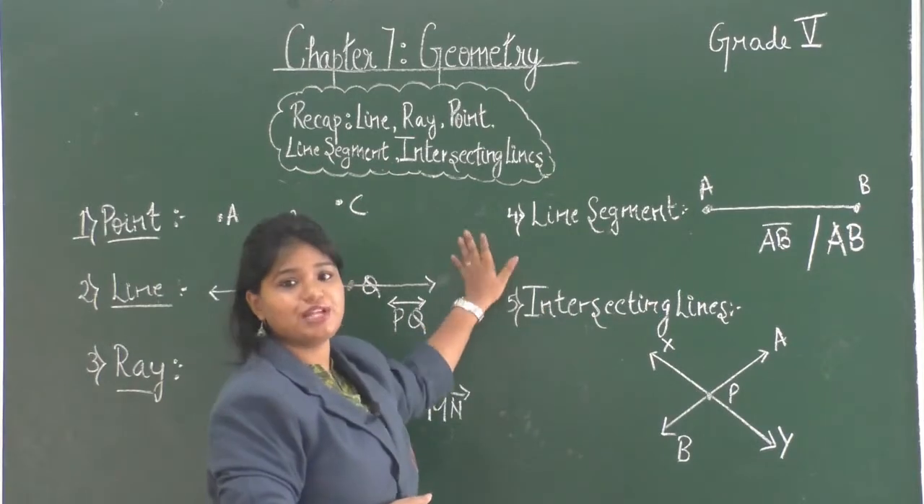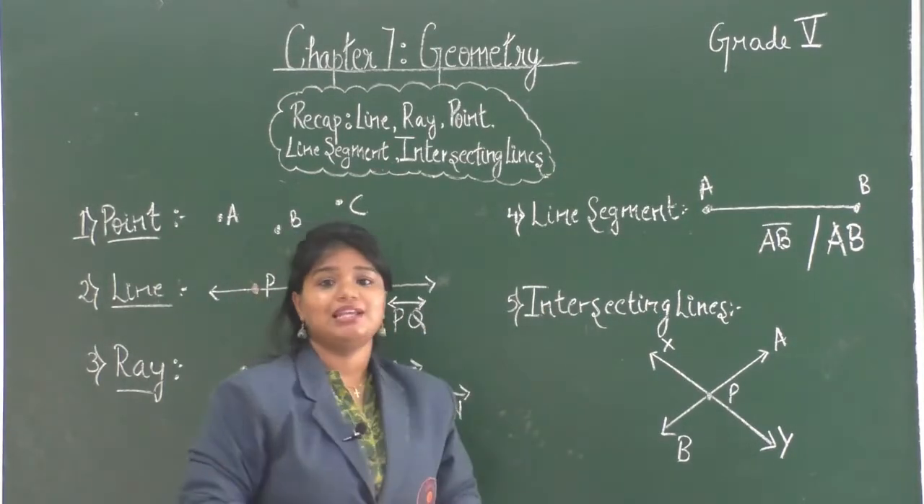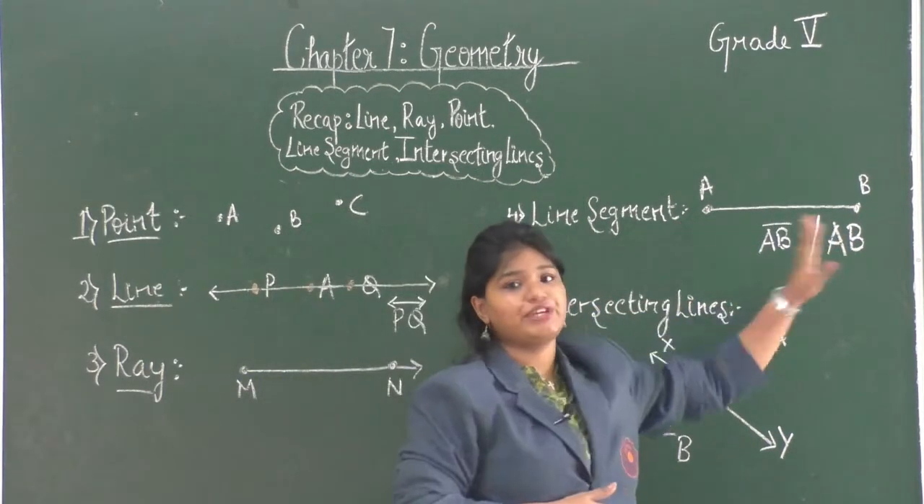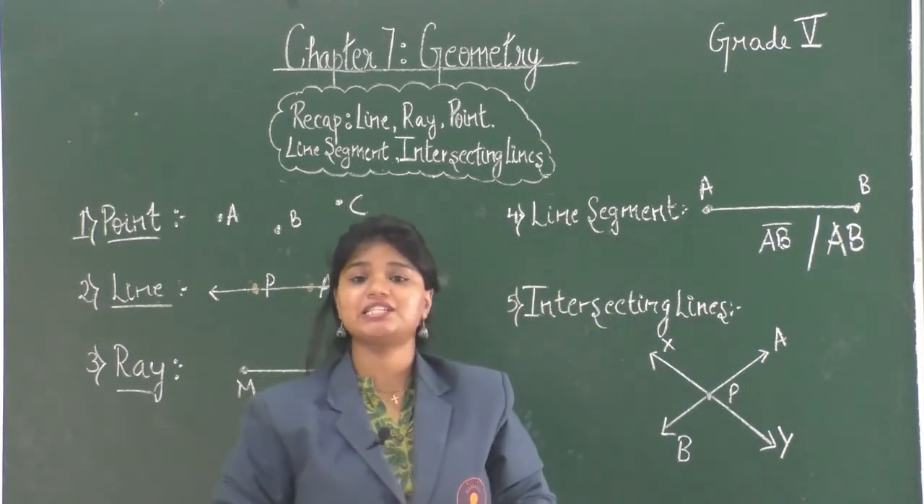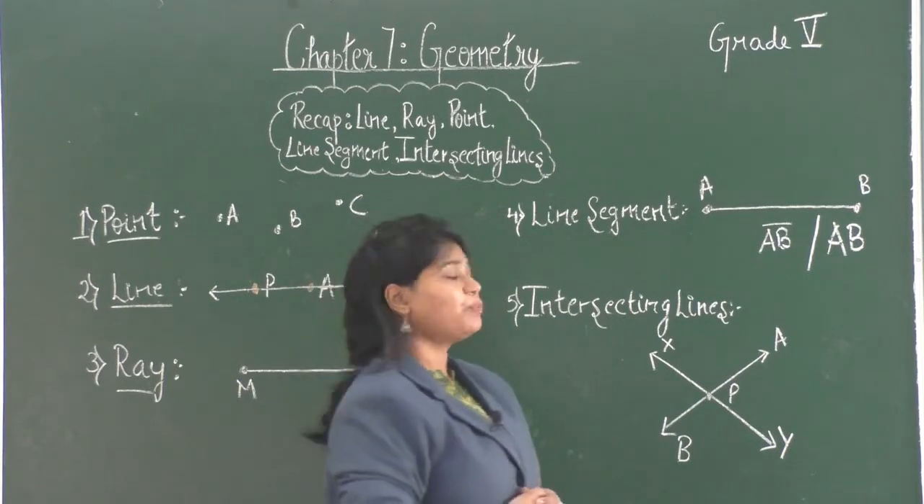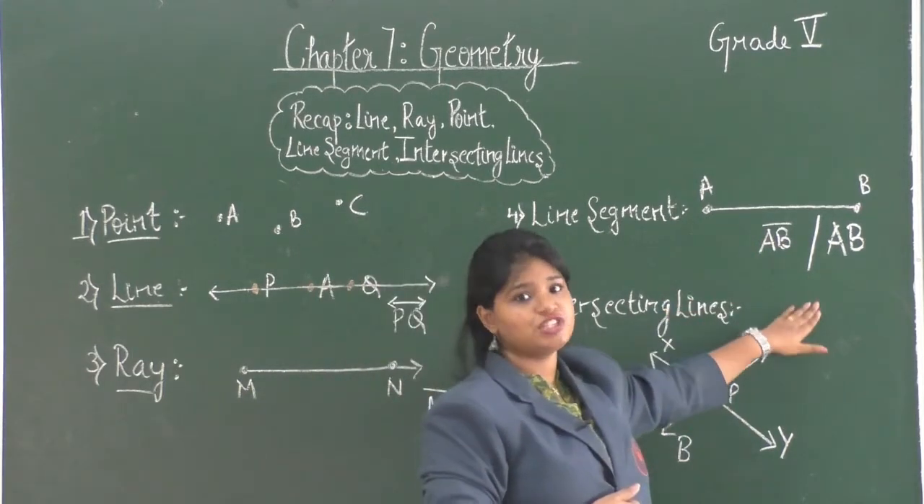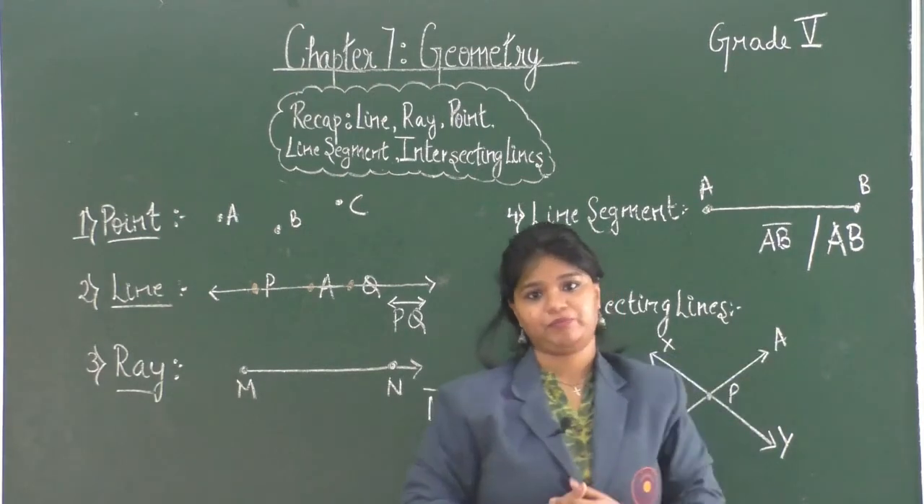Next, coming to line segments. Now, line segment is also a part of a line, but it has two fixed endpoints. So it is easy to measure a line segment. So we can represent it as AB with bar over it, or you can just directly write it as AB.